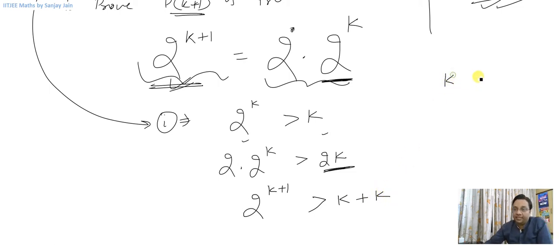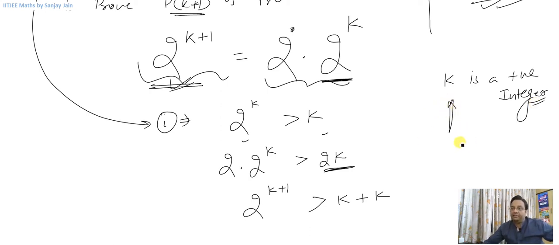Now k is a positive integer, right? We are solving this question for positive integers. So k is also a positive integer, because I have taken any general k. What is the minimum value that k can have? The minimum k can be is 1, because we are talking about positive integers or natural numbers. They start from 1, right? So the minimum that k can be is 1.